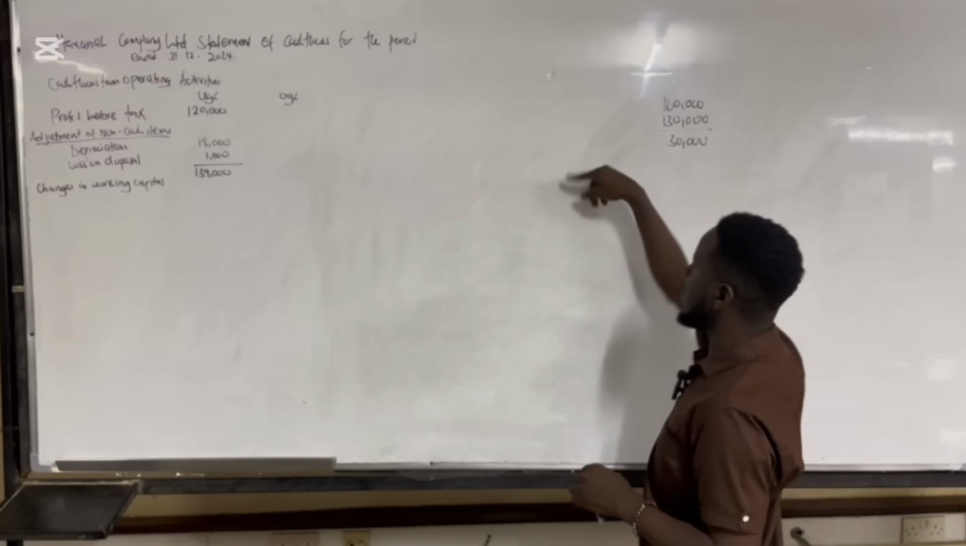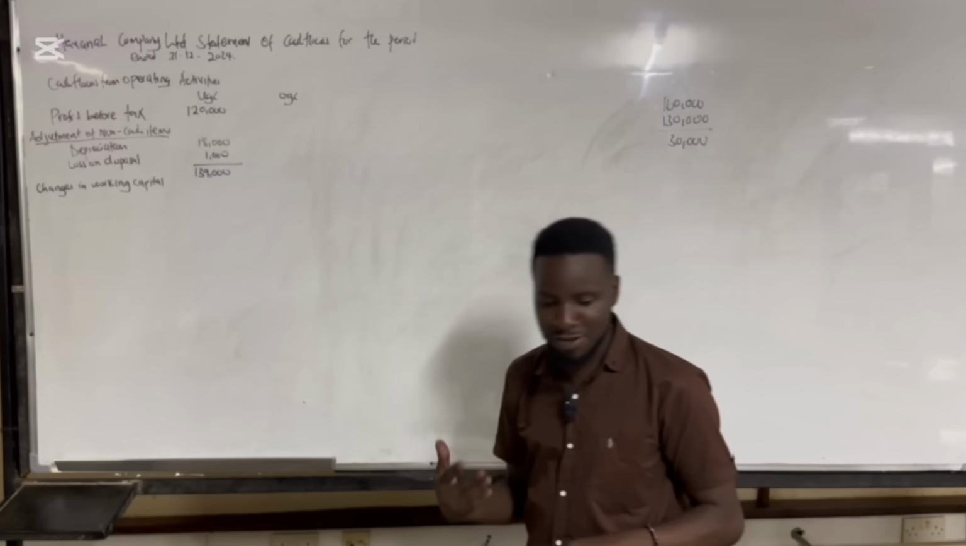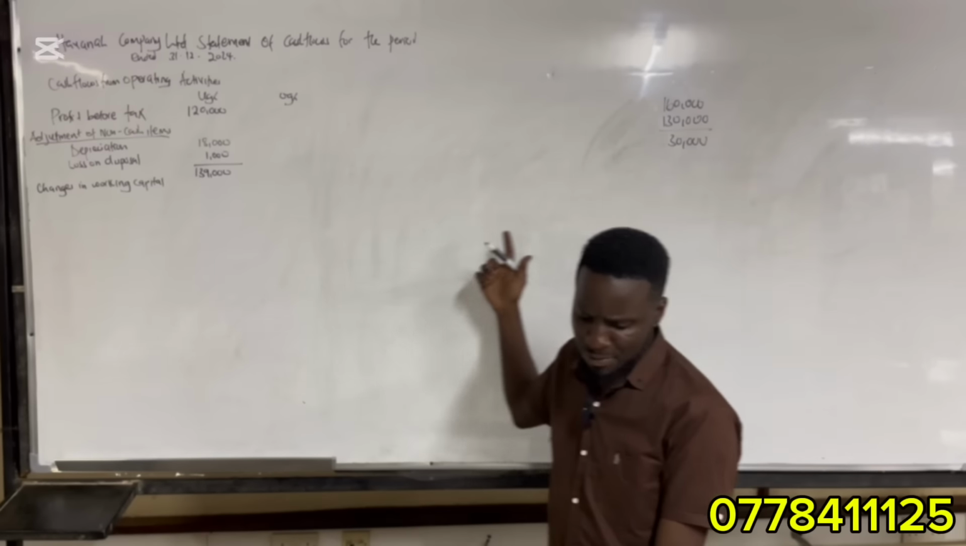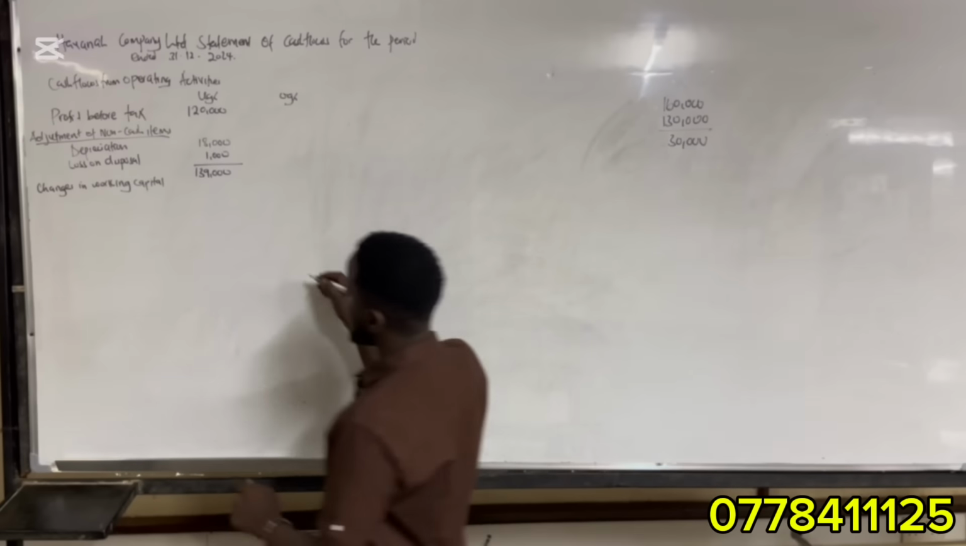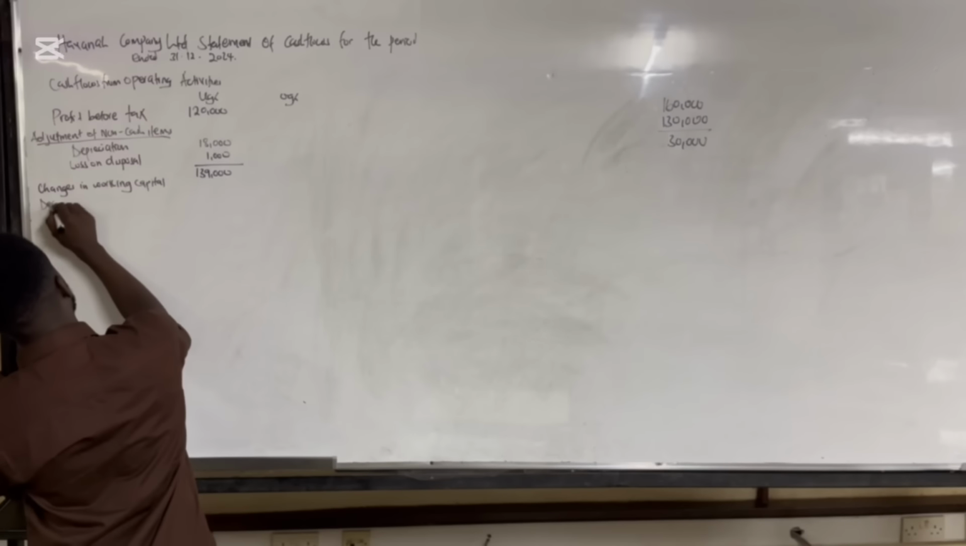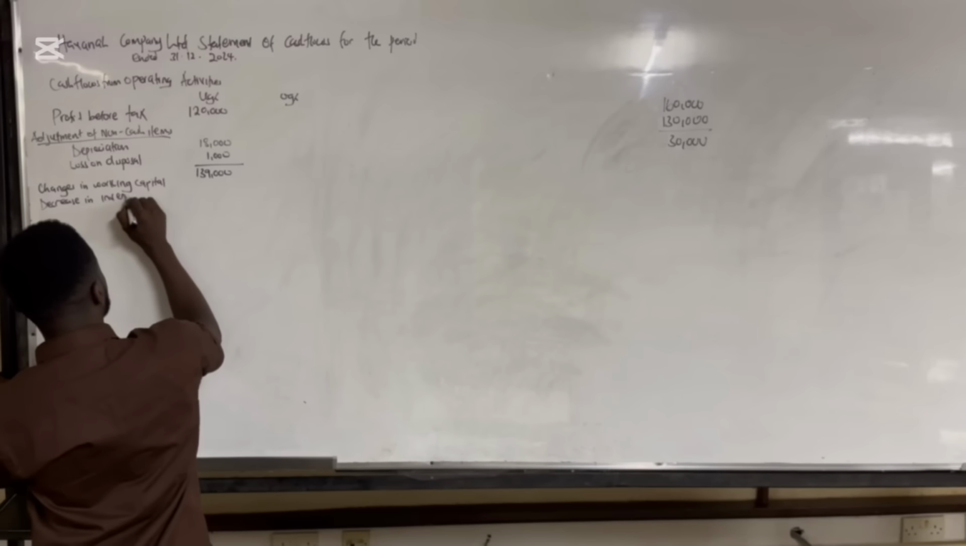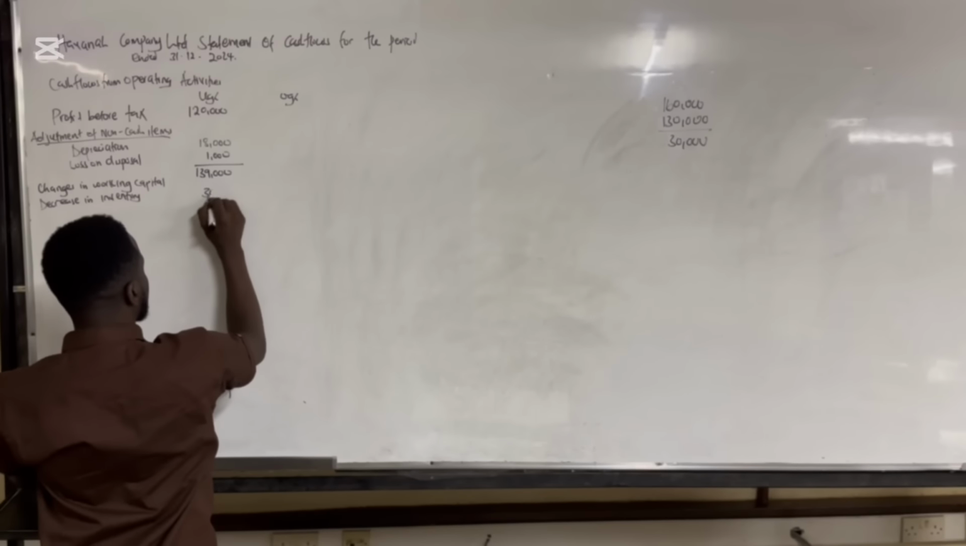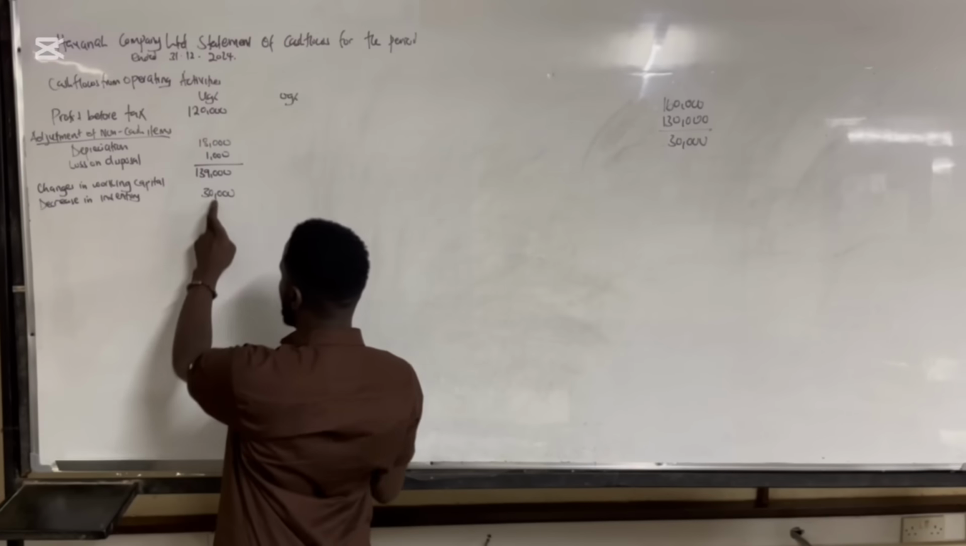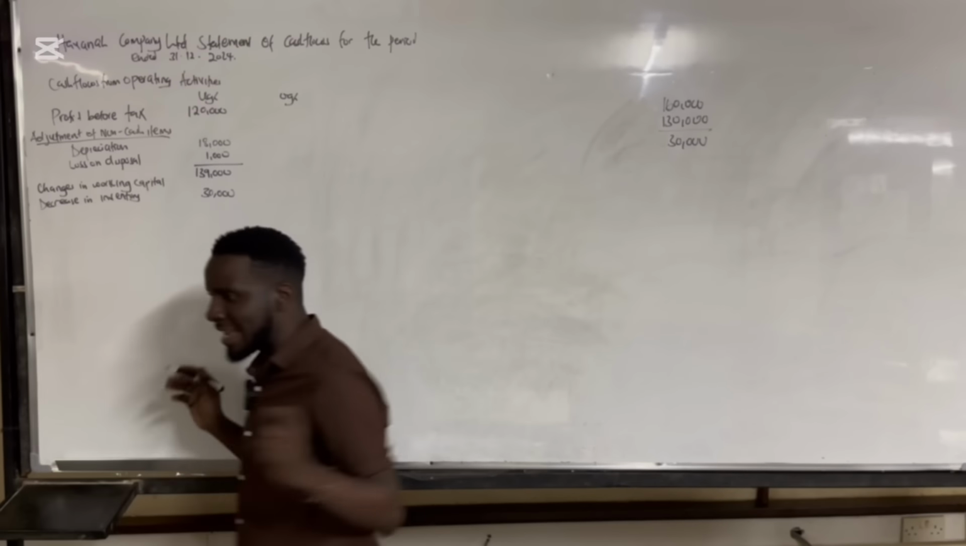So once our inventory is reducing, it means we are selling the inventory. So the 30,000 is going to become an inflow. So you come here and say decrease in inventory is 30,000. So I'm going to put 30,000 here to show that it is an inflow.